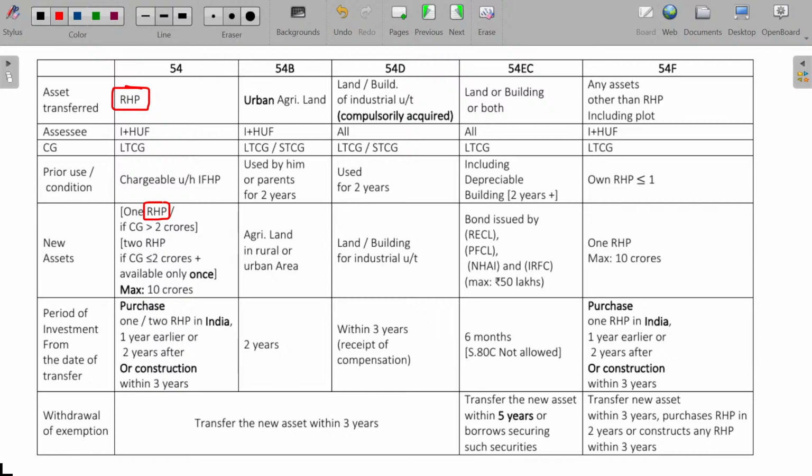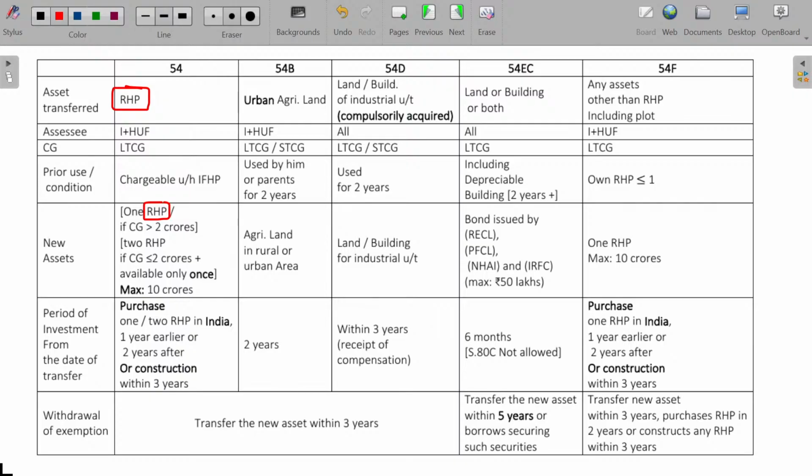Sir, this seems to be illogical, sir. If I have the long-term capital gain more than 2 crores, then I can purchase only one house property? If you have long-term capital gain of more than 2 crores, what will be your nature? You will be a high net worth individual. You have so much huge money. So, will you purchase a house property for 40 lakhs or 50 lakhs on a cramped road? You'll go for the bungalow only. So, the price is always more than 2 crores. That's the intention.